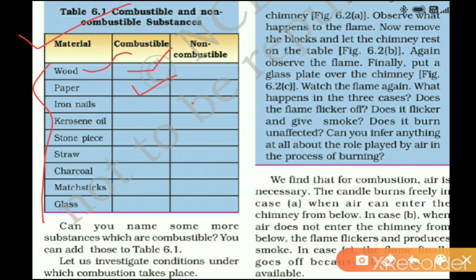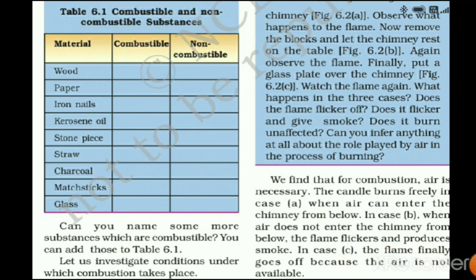Iron nails, no, it is not combustible. Kerosene oil, it is combustible. Stone pieces, non-combustible. Straw, yes, it is combustible. Charcoal, it is a combustible substance. And matchsticks, yes, it is combustible. Glass, non-combustible. So that was the difference between combustible and non-combustible substances.